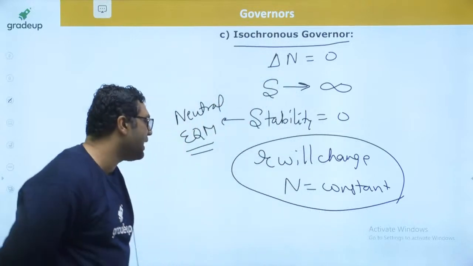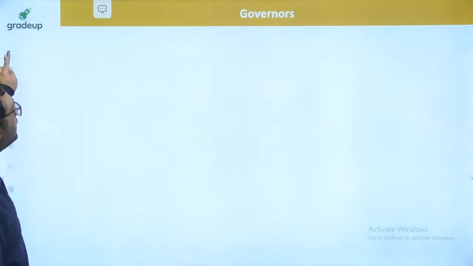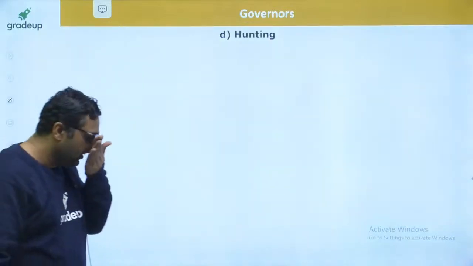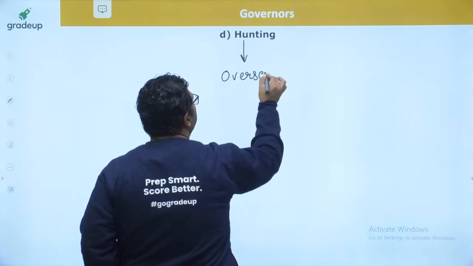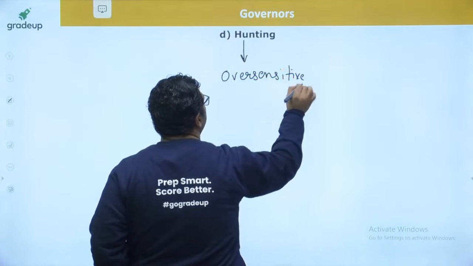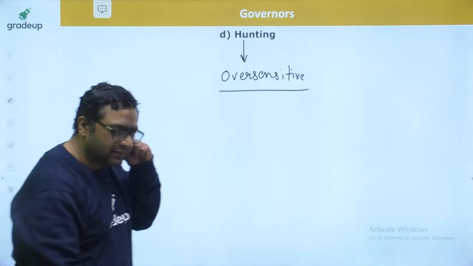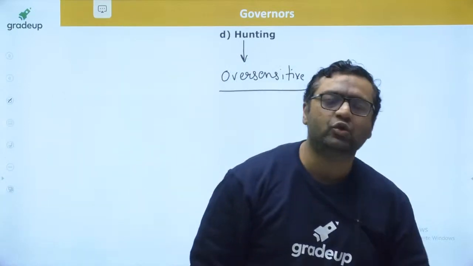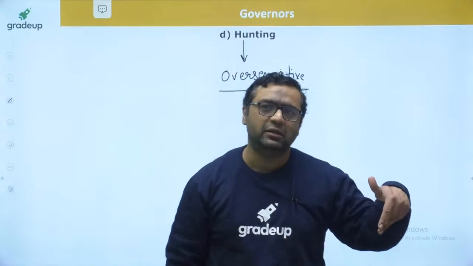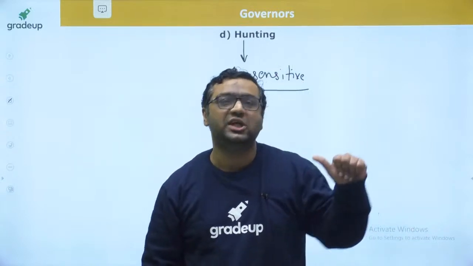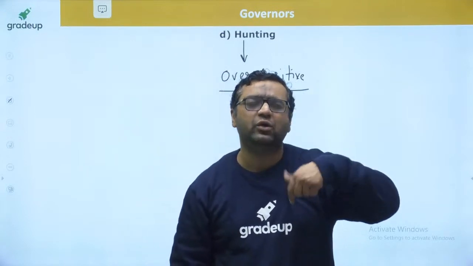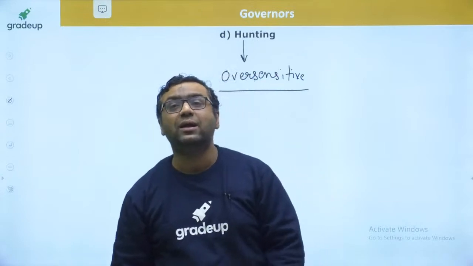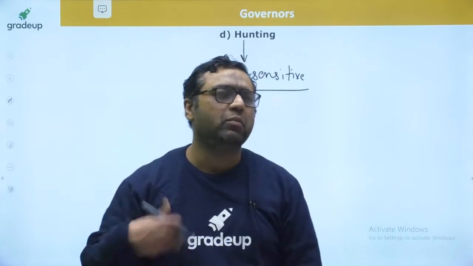Okay, so let us move further, guys. This is the isochronous governor. Now we are moving to hunting, my dear. Hunting is the stage of oversensitivity. If the governor is oversensitive, then we say it is hunting. How is it going to happen? As the load changes, because of the change of load over the engine, the speed of the engine changes. And as the speed of the engine changes, the sleeve moves to increase or decrease the fuel supply. But let us say the governor is more sensitive.